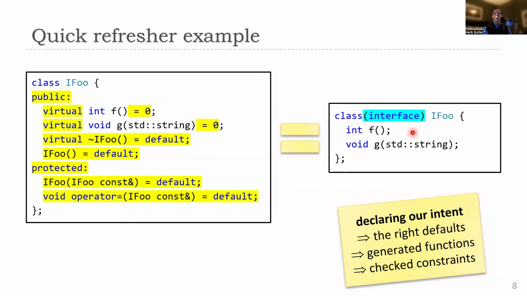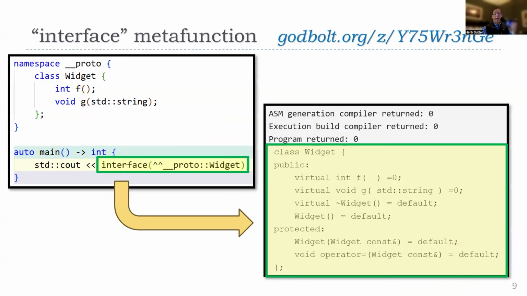So I just show, hey, look, I've got an int f function, a void g string function, and I want those, in this case, for interface, to be pure virtual by default, public by default. I want to generate all of this code on the left. And as you will see, in this Godbolt example, I can get most of the way there in C++26.